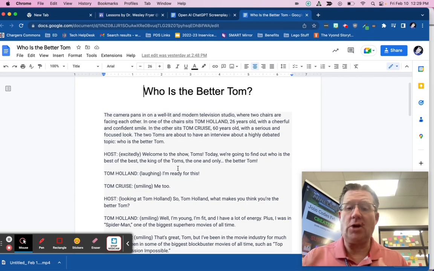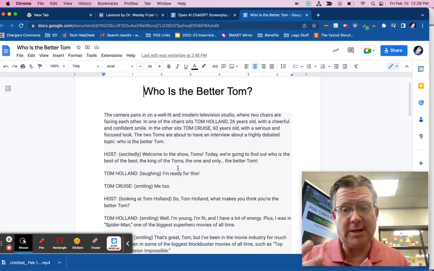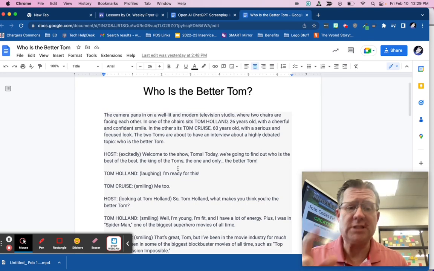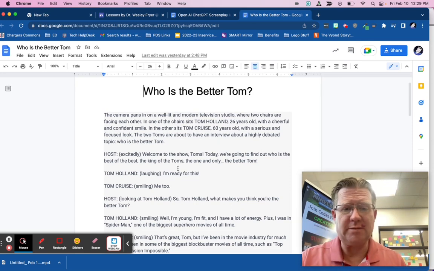And you can see how that's going to go, and you're going to change and alternate. So there'll be three of you that are going to be recording. Somebody's the host, and if you want to read the narrator part, you can do that too. Somebody's going to be character one. Somebody's going to be character two.